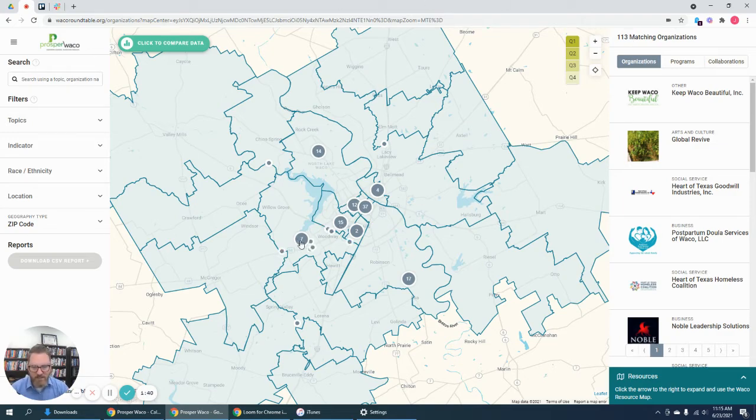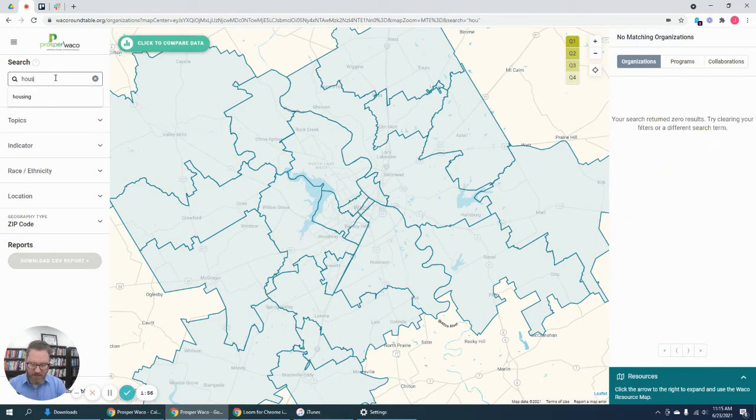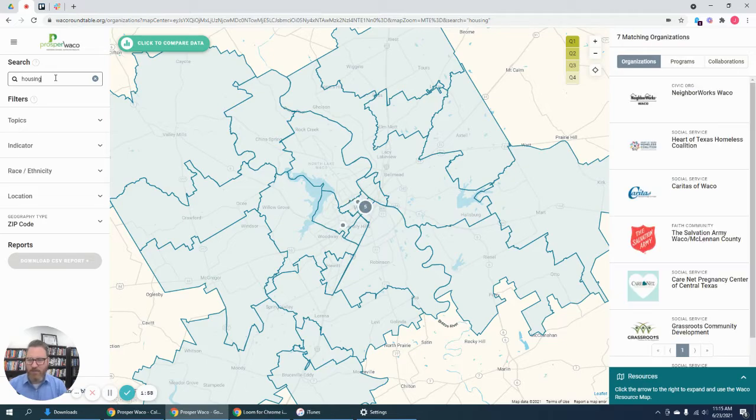So here, this number 7 just indicates that 7 of these 113 organizations are within this geographic area. We can do a search over here. If I want to know about organizations that deal with something specific, I'm just going to click housing. And I can see here that there are 7 organizations that came up. So there are 7 organizations that have filled out RoundTable profiles and tag themselves as housing. We've got NeighborWorks, Heart of Texas Homes Coalition, Caritas, Salvation Army, etc.